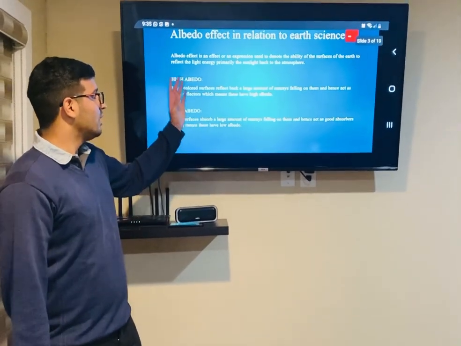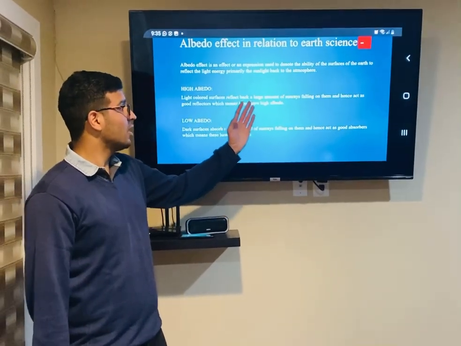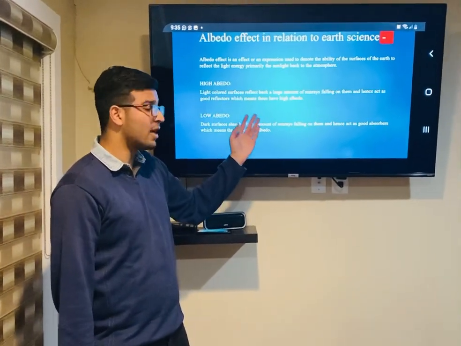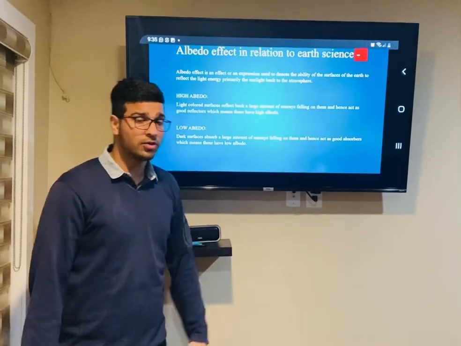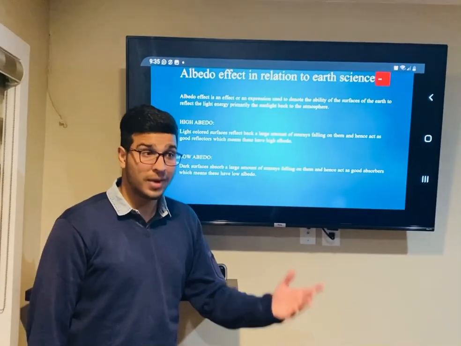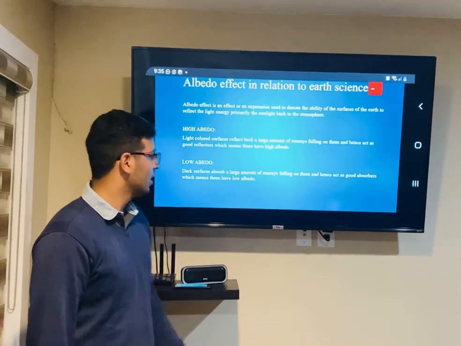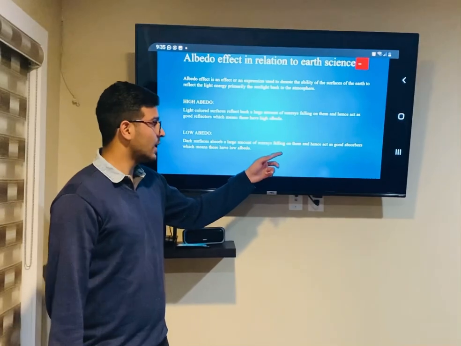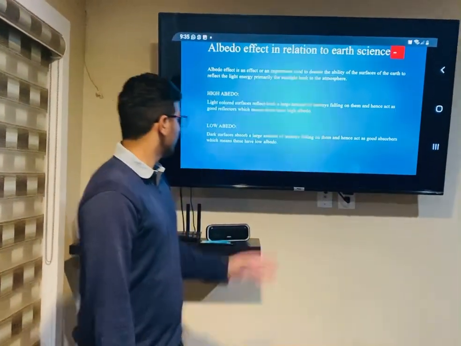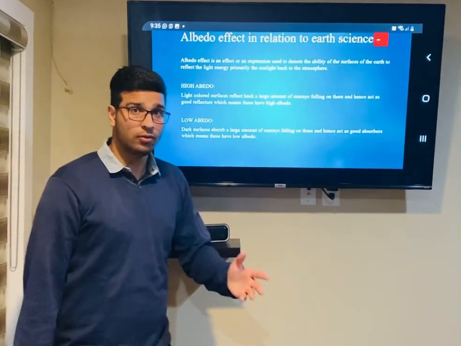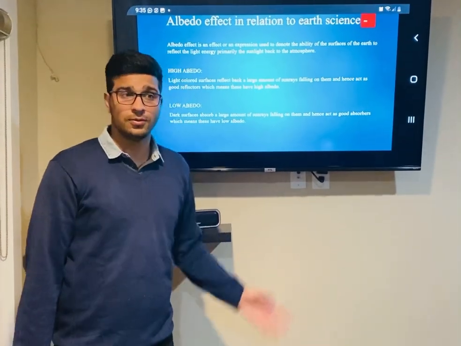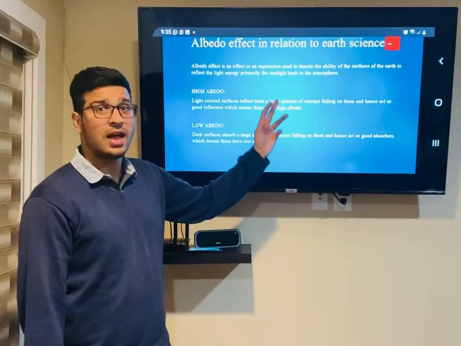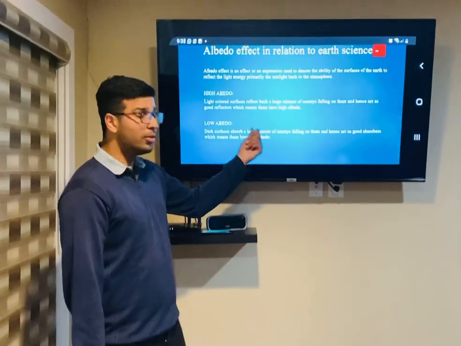High albedo: light colored surfaces reflect back a large amount of the sun rays falling on them and hence act as good reflectors, which means they have high albedo. Examples of high albedo surfaces are snow, ice, solar panels, glass, etc. Low albedo: dark surfaces absorb a large amount of the sun rays falling on them and hence act as good absorbers, which means they have low albedo. Examples of low albedo surfaces are bare grounds, forests, etc. The main difference is that high albedo surfaces act as good reflectors and low albedo surfaces act as good absorbers.